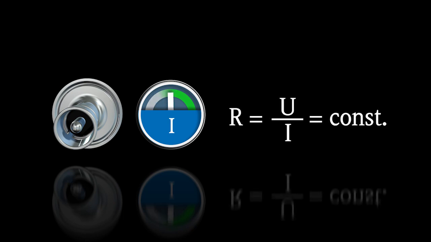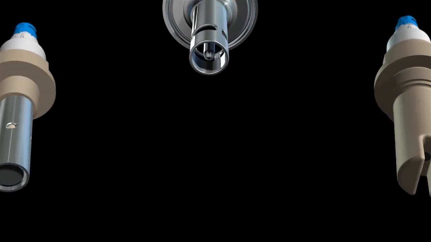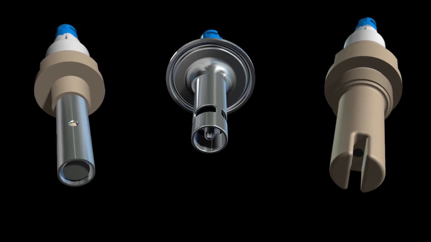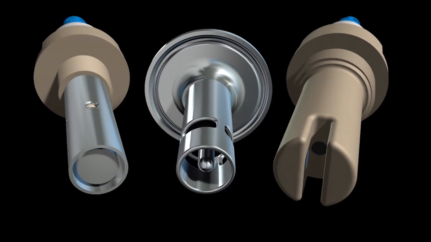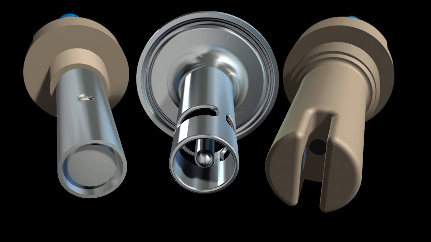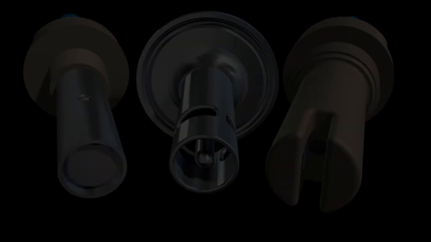The electric resistance, or its reciprocal value, the conductance, is calculated from the measured current according to Ohm's law. To derive the specific conductivity from the conductance, the so-called cell constant must be determined. It is based on the geometry of the electrode arrangement and reflects the distance of the electrodes in relation to their surface. It varies depending on the electrode design and influences their suitability for different areas of application.